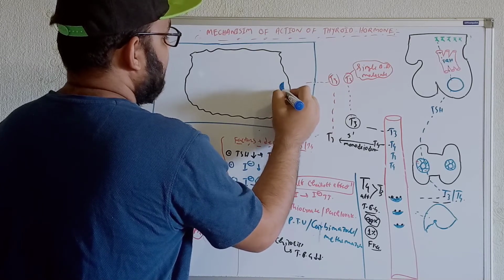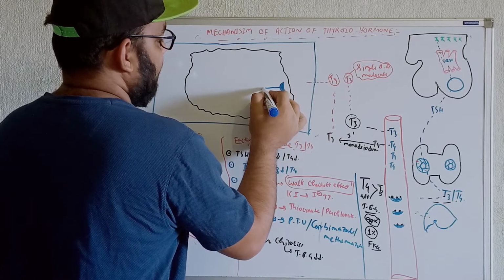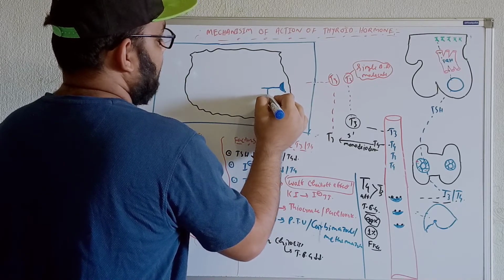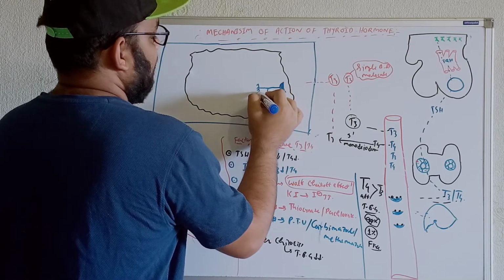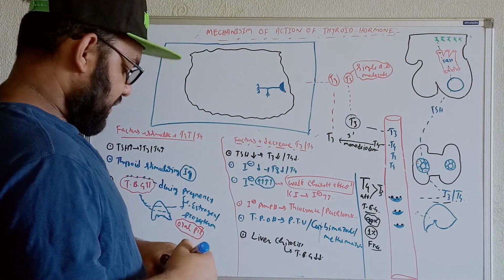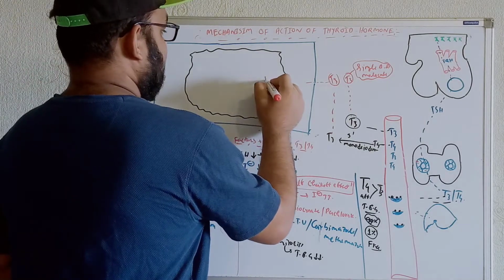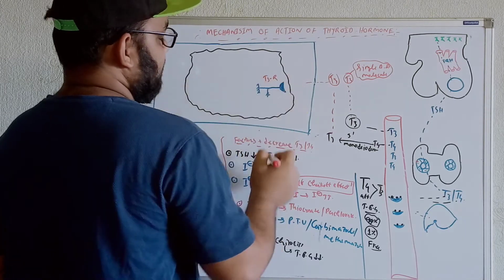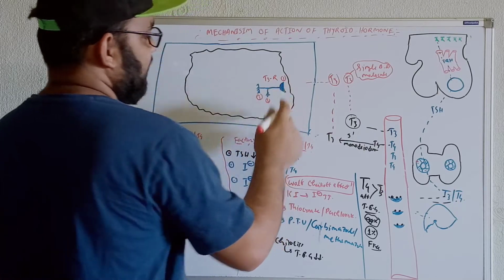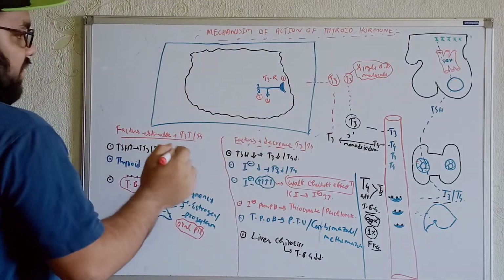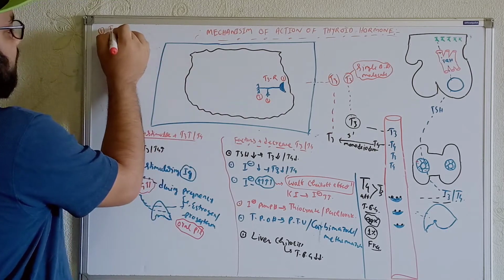If we see the T3 receptor, it has three parts. For example, this is the first part, this is the second part, and this is the third part. I am writing it over here, T3R, which stands for T3 receptors. So number 1 portion, number 2 portion, number 3 domain. What is number 1? Number 1 is the place where the T3 will get bound.